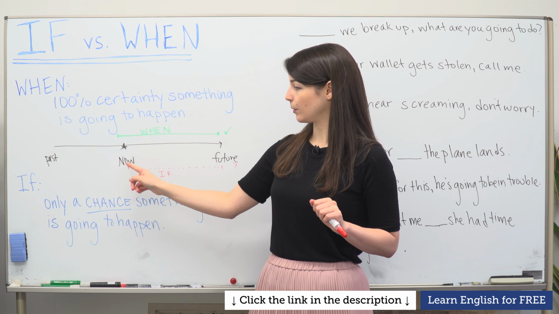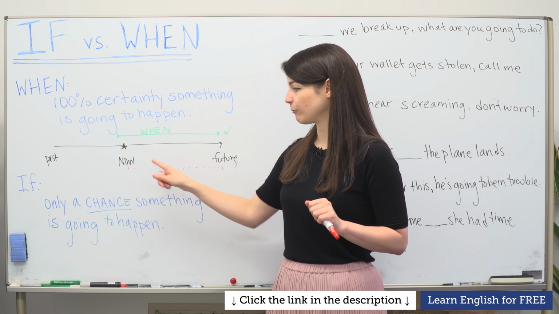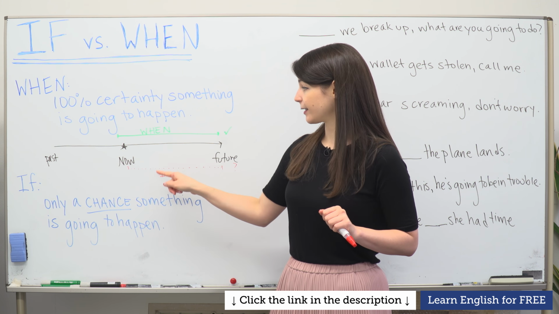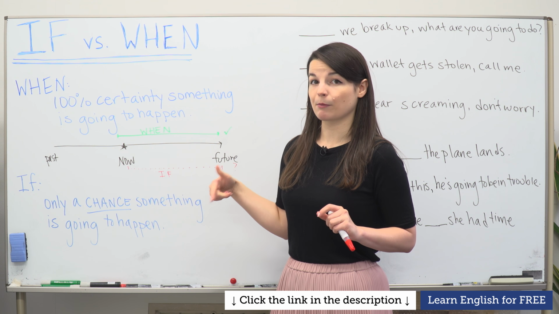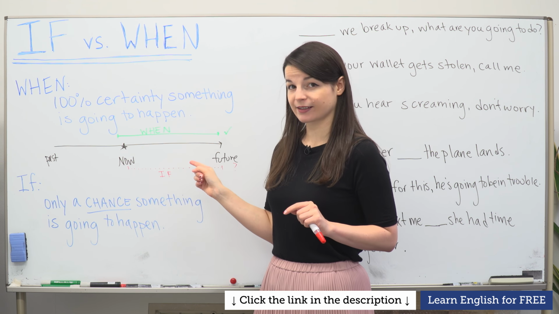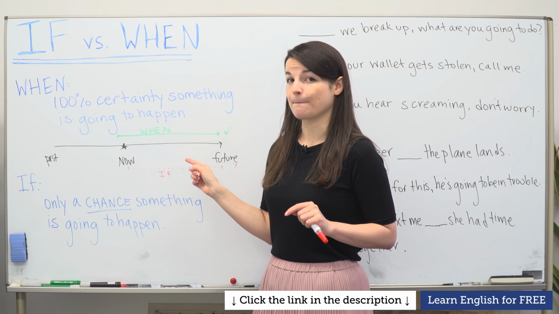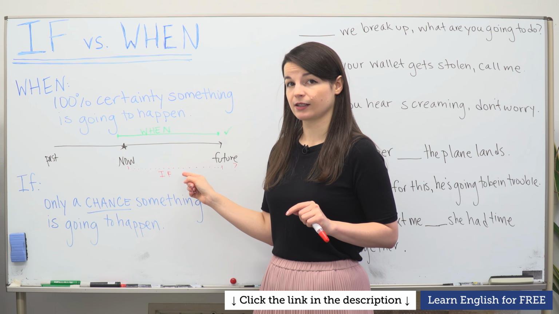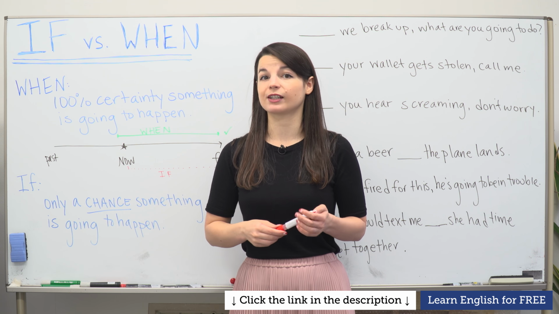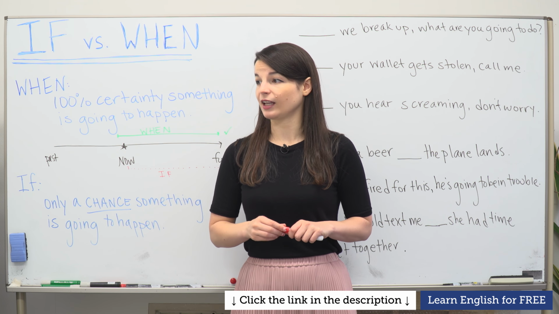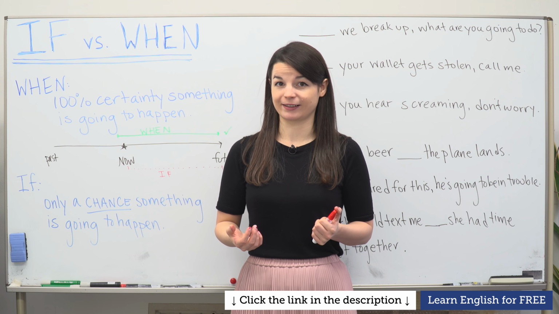So on the same timeline here in red, I've made a dotted line to express if. There's a possibility in the future something might happen. There's a chance in the future something might happen. In these cases, we use if. So for example, if you lose your student ID card, if you get lost, for example.